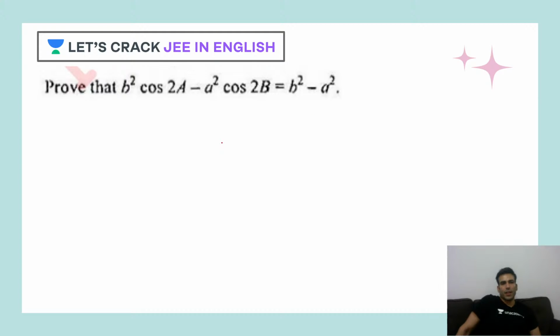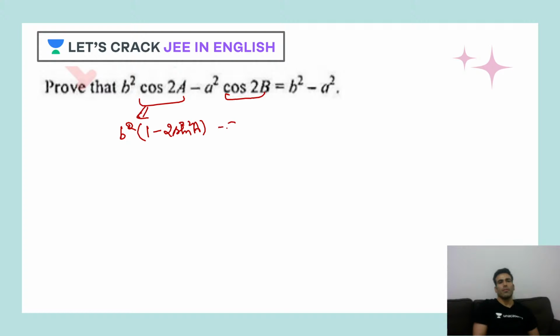Our next question is, we have to prove that b square cos 2A minus a square cos 2B is equal to b square minus a square. So when I just looked at this question, the very first thing which clicked my mind is these double angles. So let's split them first. b square (1 minus twice of sine square A) minus a square (1 minus twice of sine square B).